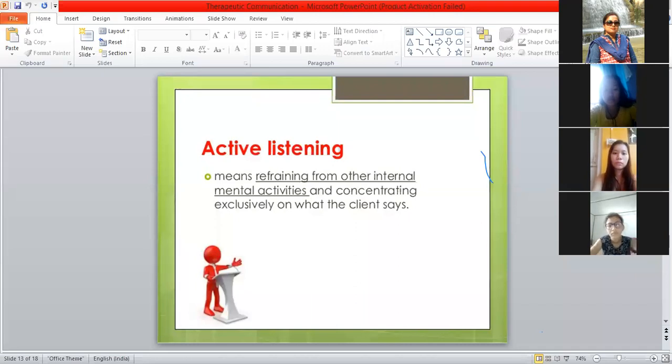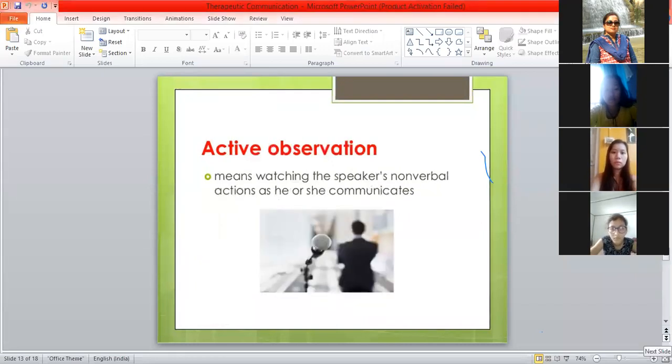Next, active observation. Yes, you also should be a very good observer. Active observation means watching the speaker's non-verbal actions as he or she communicates. So when the patient is communicating, you also have to simultaneously understand his gesture, his posture, how he is looking, whether he is looking anxious, whether he is in pain, or in agony, or whether he is in a very angry mood.